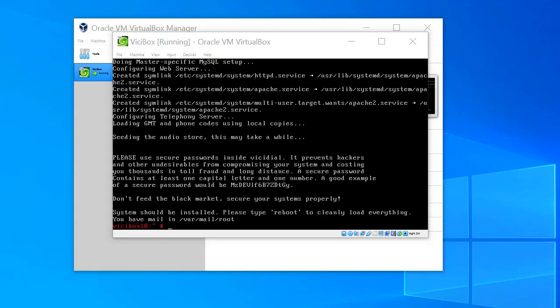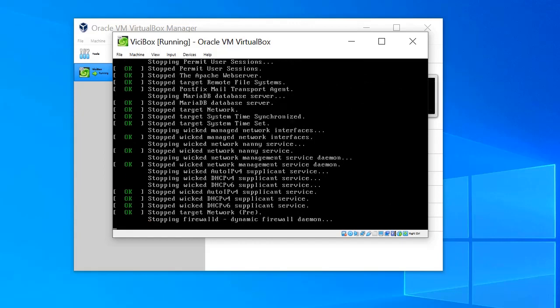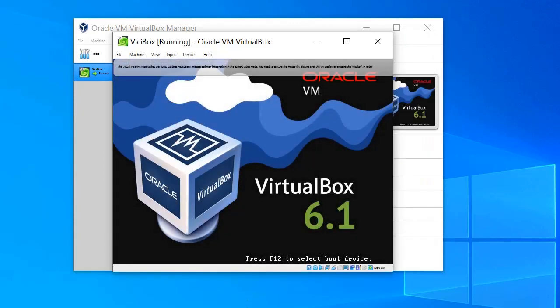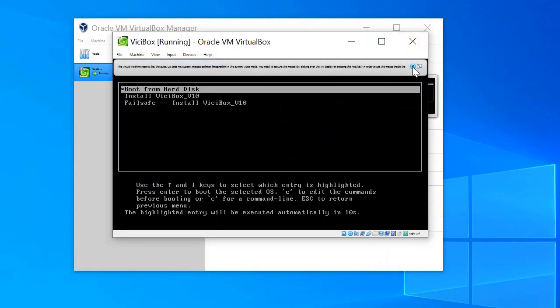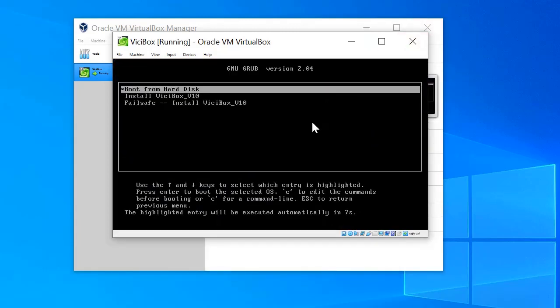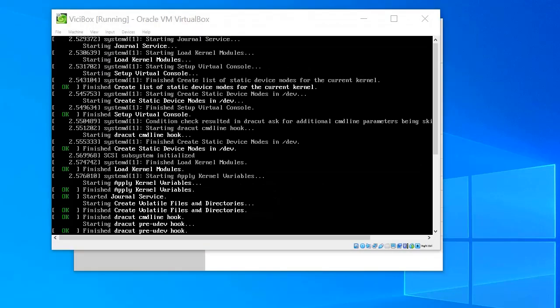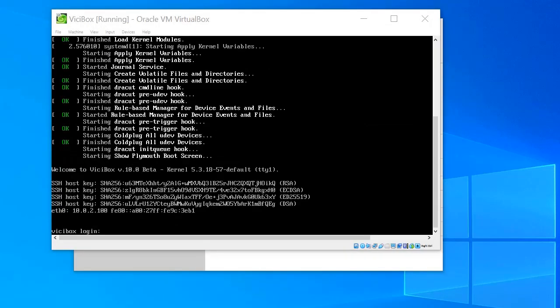Now that everything is installed, I just need to reboot the VM, and normally this will be okay. After it has started, we can access our VICIbox from a client machine. I have prepared a client VM with Windows 10, and we'll access it from this VM.